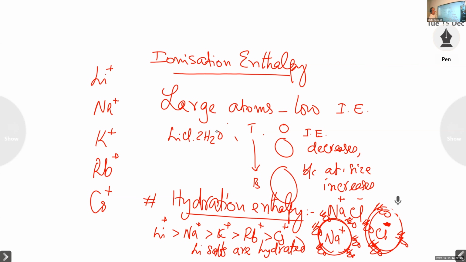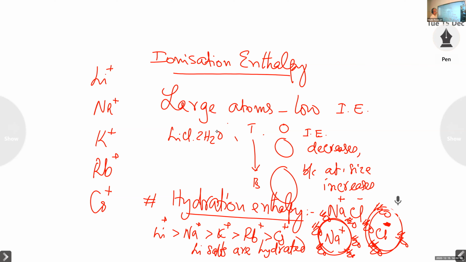Li plus ion has the highest hydration enthalpy, and due to that, the lithium salts are seen in the hydrated form. There will be water molecules along with lithium salts.